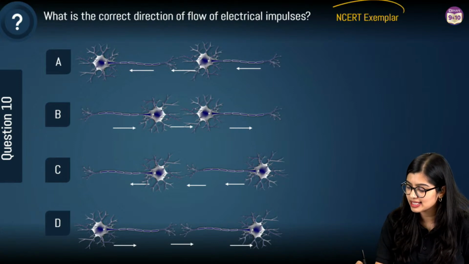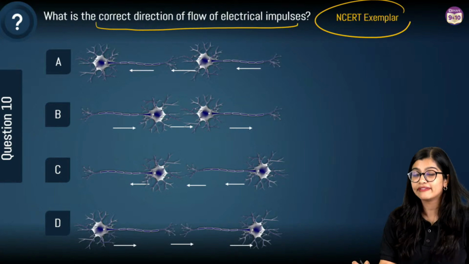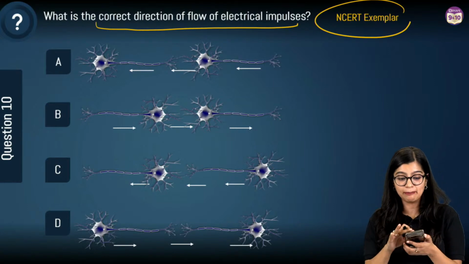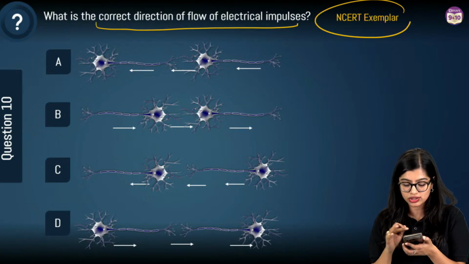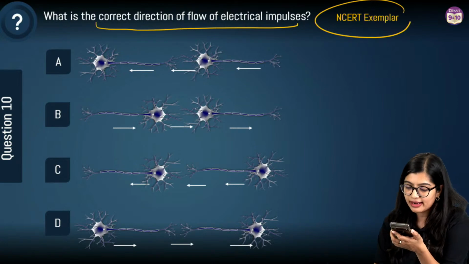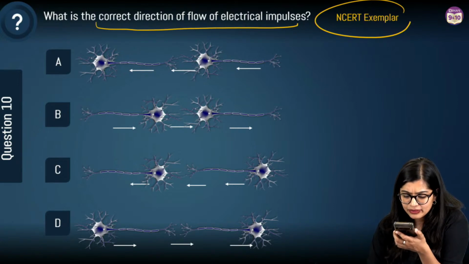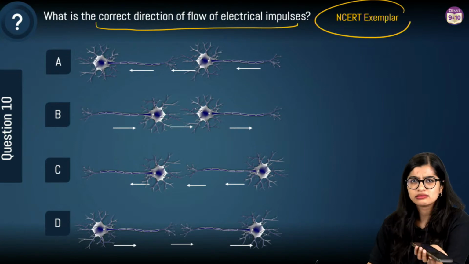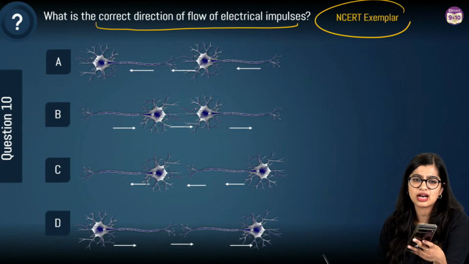Students, this is an NCERT exemplar question where 4 options are given to you from which you need to identify in which option the correct flow of impulse is given, right? So as you answer, I am quickly going to answer Manisha's question, which is closely related to this. Ma'am, dendrite A, B, end point of neuron in this. Can we say A? Can we write cell body instead of cyton? Yeah, you can, Manisha. Yes. No problem, towards the end.